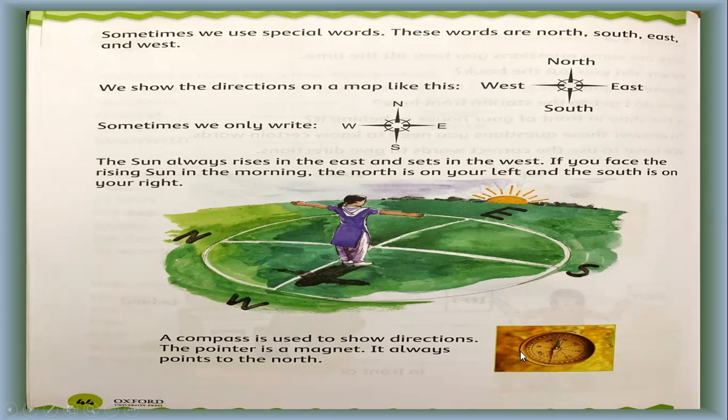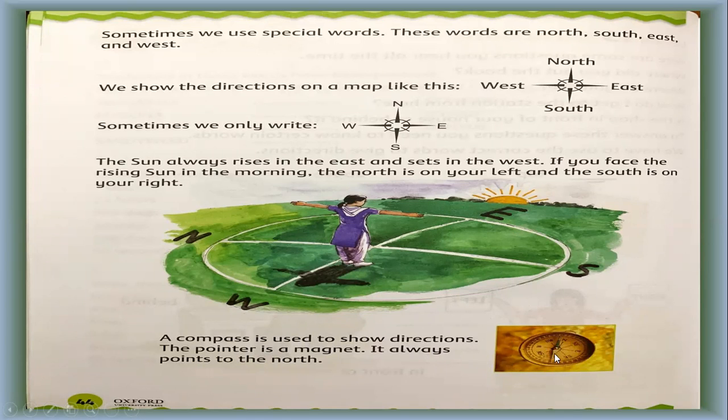Okay, then what is this? Let's see. A compass is used to show directions. The pointer is a magnet. Look, here is written N, E, W, and here is S: north, south, east, west. What is this device called? A compass. A compass is used to show directions. The pointer is a magnet.